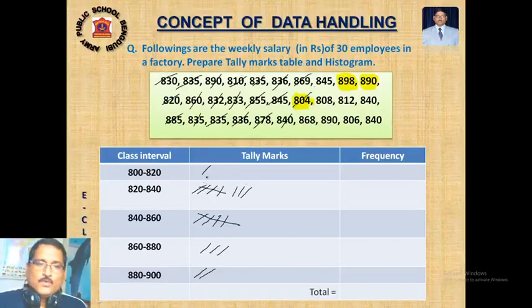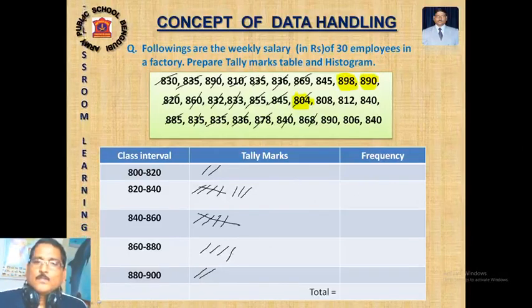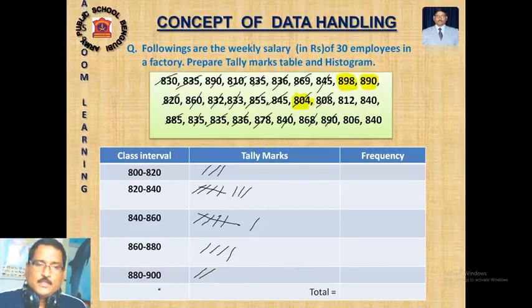804 will be 800 to 820. 868 will be where? 860 to 880. 845 will be 840 to 860. 808 will be 800 to 820, that salary group. 890 will be 880 to 900. 898 will be here only. 812 will be 800 to 820. 806 will be here, make a bundle.